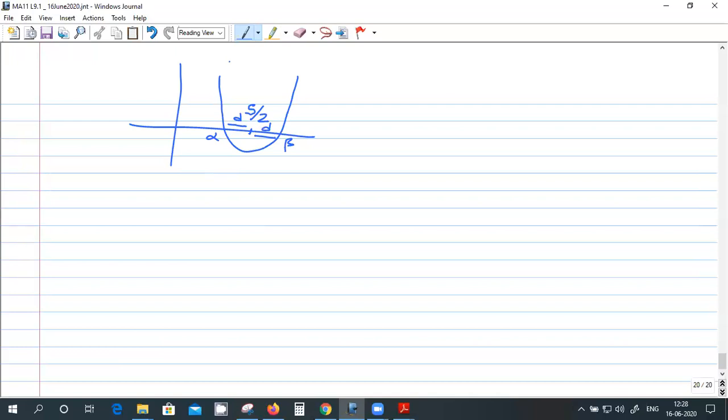So the roots are s by 2 minus d and s by 2 plus d. Right? These are the roots of the equation.